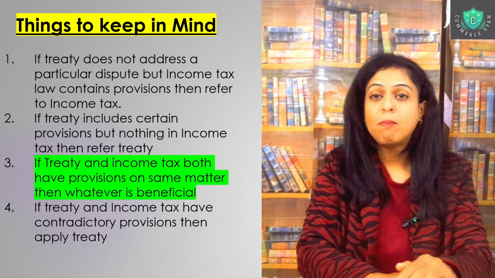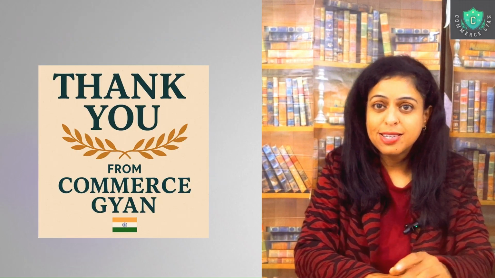If both speak about the same income but not in contradiction, then whatever is beneficial for the assessee prevails. And finally, if they contradict each other, if the DTA and the Income Tax Act speak in opposite or different directions, then we will consider the treaty as the basis, as the guide. So this is what we have to remember in DTAA agreements. Hope this particular part of double taxation avoidance agreements is clear.